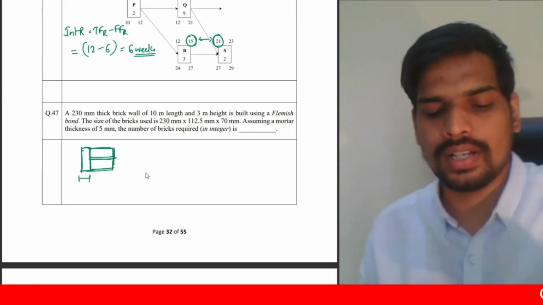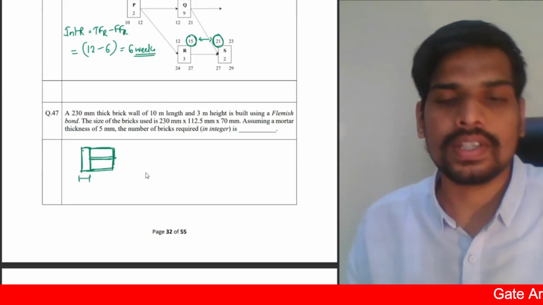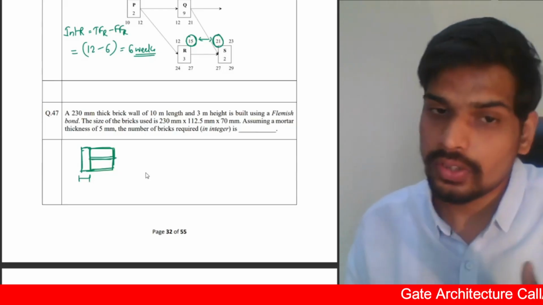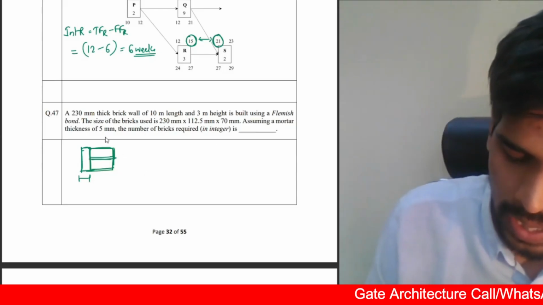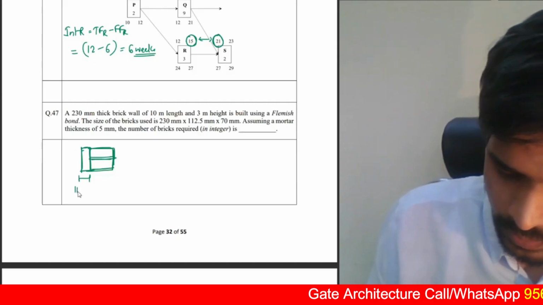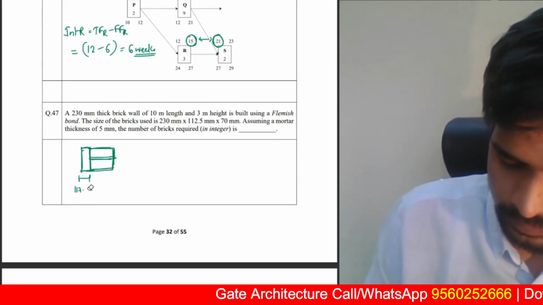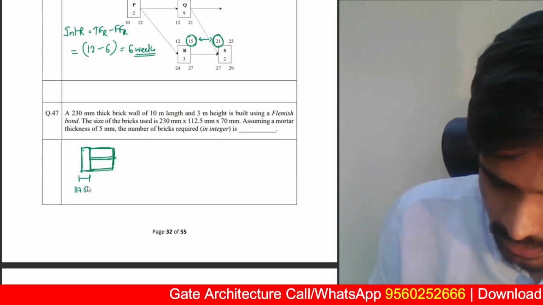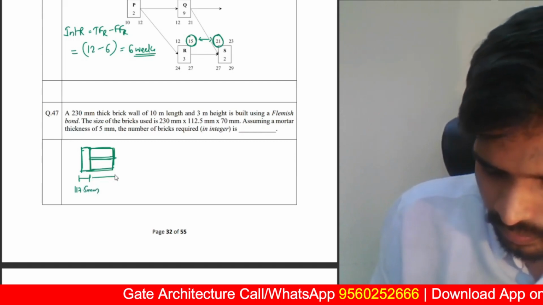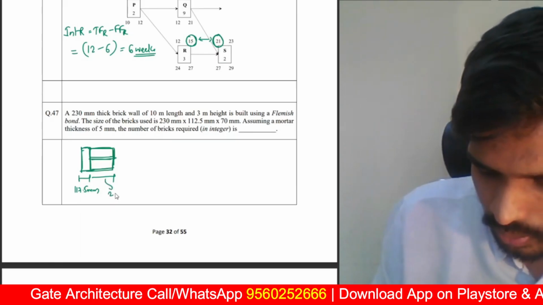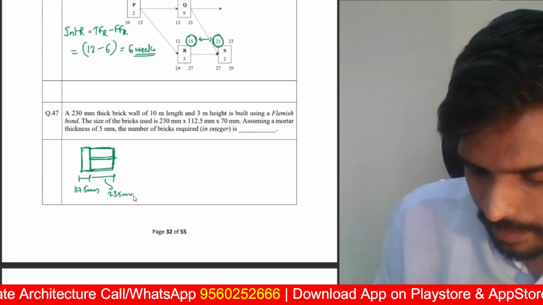So by using 3 bricks, what is the length achieved here? You need to add mortar thickness, half mortar thickness to the left, half mortar thickness to the right. So you need to add 1 mortar thickness to each and every length. So add 5 mm, you'll get this as 117.5. I'm adding half mortar thickness to the left and right each. And this length will become 235 mm.